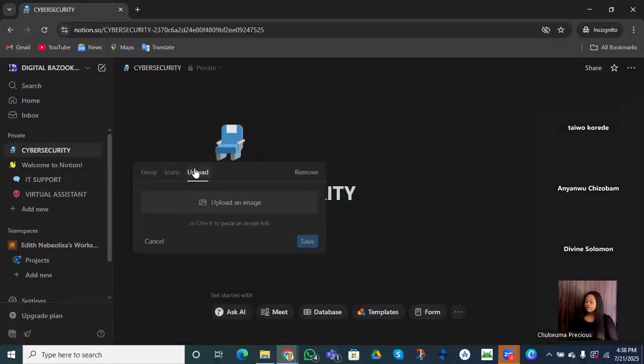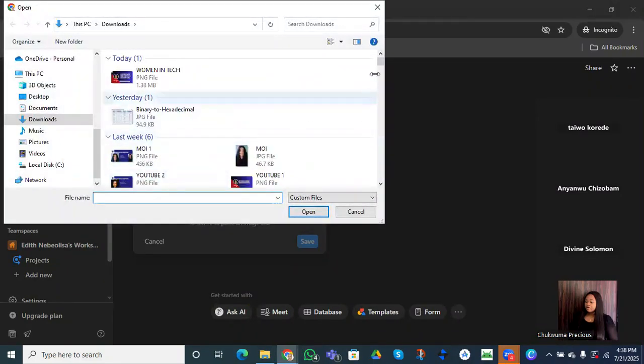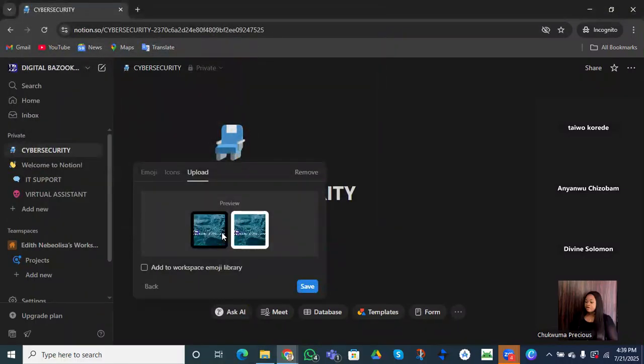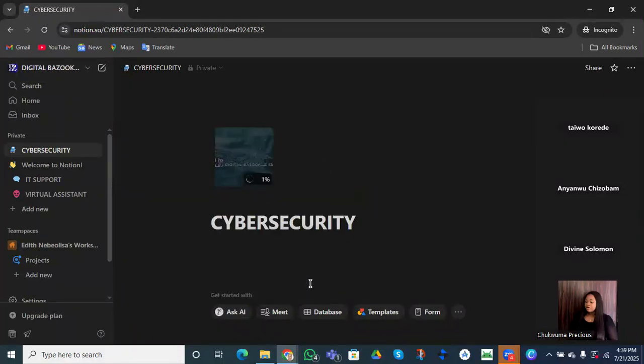Let's say we want to upload from the system. Let's just select anyone. Let's say we are taking Bazooka's Empire. We'll go for this and we save it. Are you getting what I'm doing? I want you to see all the functions. We have 3 steps we can use to add a cover, and we equally have 4 logos.